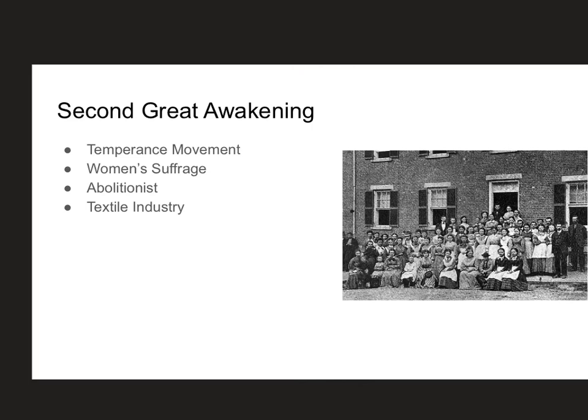So in addition to some of the tensions growing, there was also what we call the Second Great Awakening. And the Second Great Awakening happened in a variety of different movements. So we saw the temperance movement. The temperance movement was the alcohol movement, to get rid of alcohol. Women's suffrage was the women's right to vote. Abolitionist was the anti-slavery.